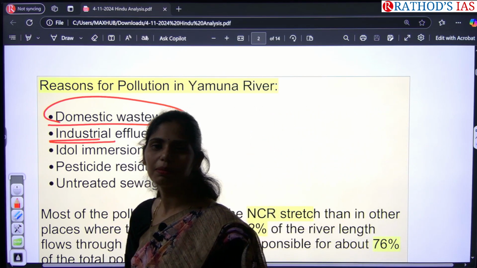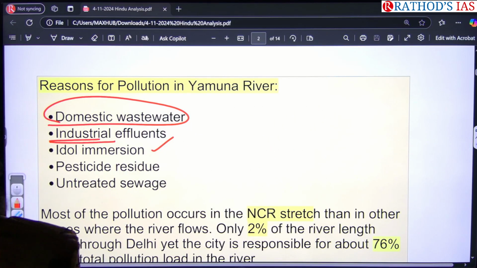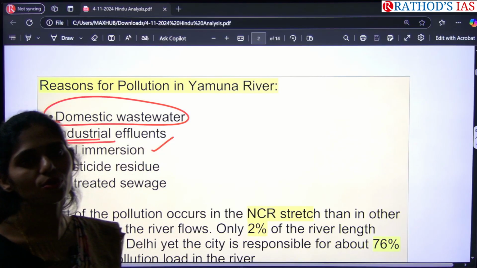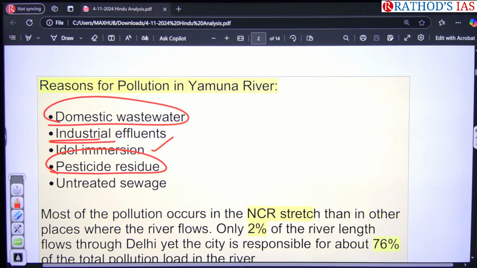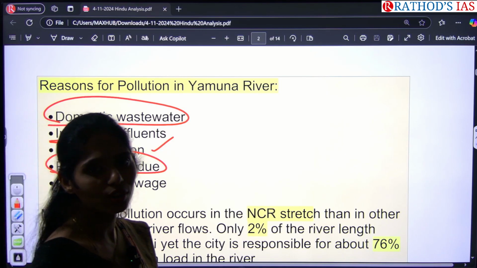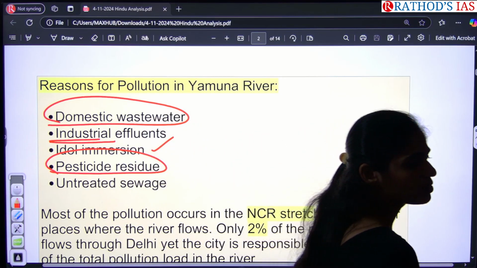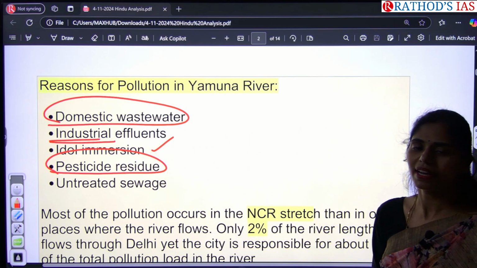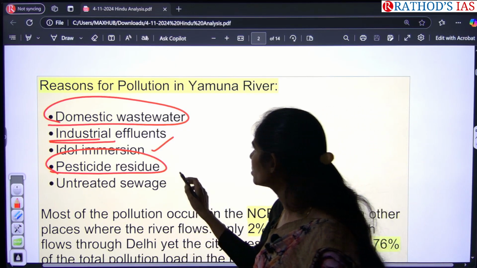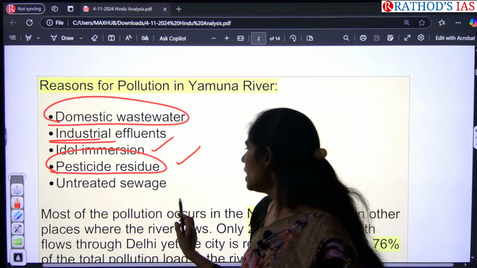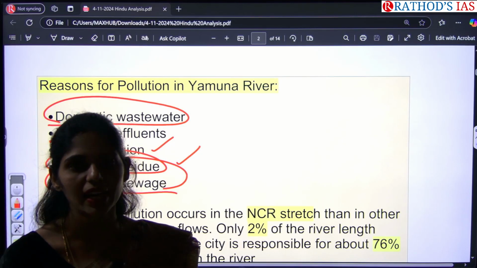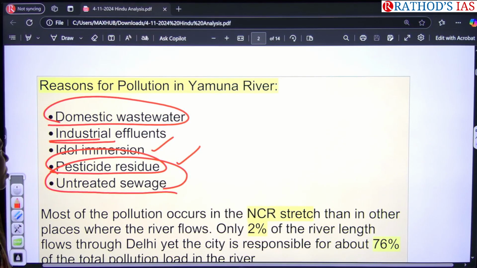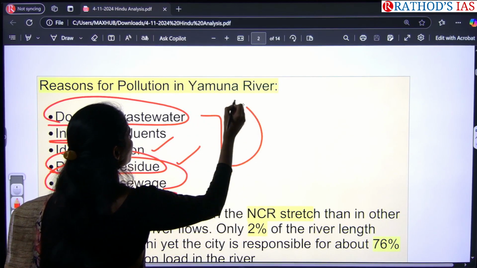You know about the Ganapati festival and as well as Durga Mata puja. Once the puja has been done, those idols will be immersed in the water. So this is also one source of pollution. And next one is pesticide residue. All of you might know that in our agriculture we are using pesticides. Excess pesticides will run off and join nearby rivers or water bodies. So this is also one important reason for the pollution. And next one here is untreated sewage. Drainage is not properly treated and that is directly released into the rivers. So these are the major reasons for the pollution in this river Yamuna.